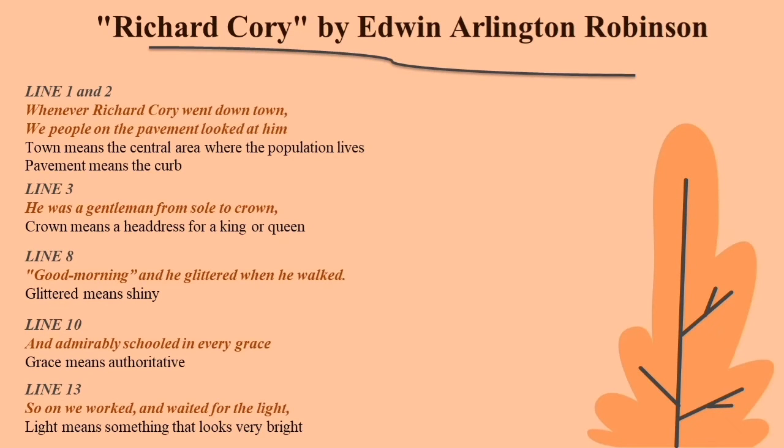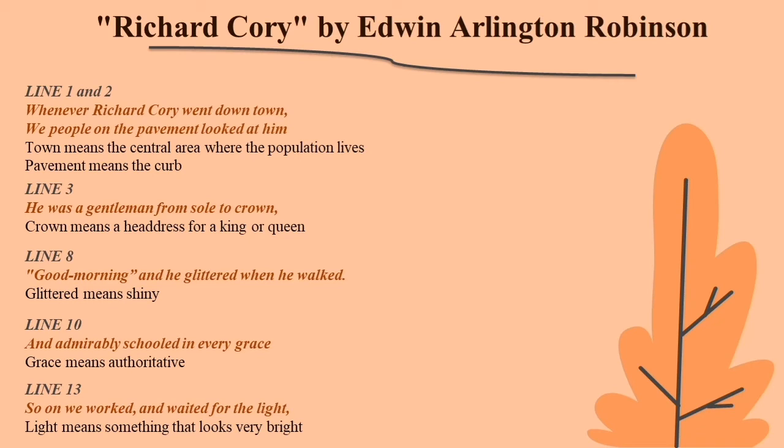Next, in the Richard Cory. On the first line and the second line, whenever Richard Cory went downtown, we people on the pavement looked at him. Town means the central area where the population lives. Pavement means the curb. On the third line, he was a gentleman from sole to crown. Crown means a headdress for a king or queen.